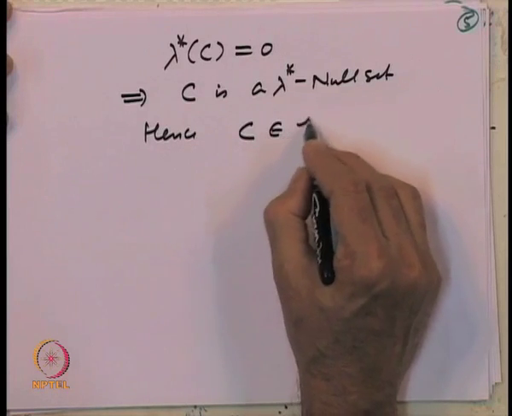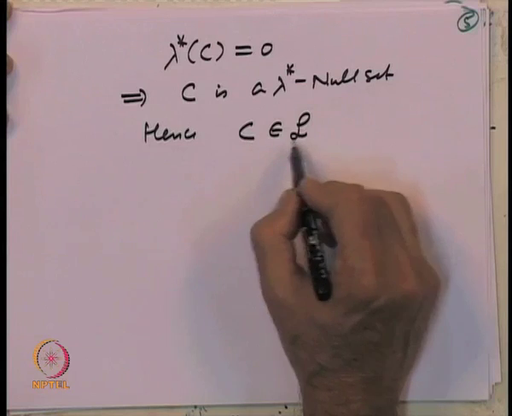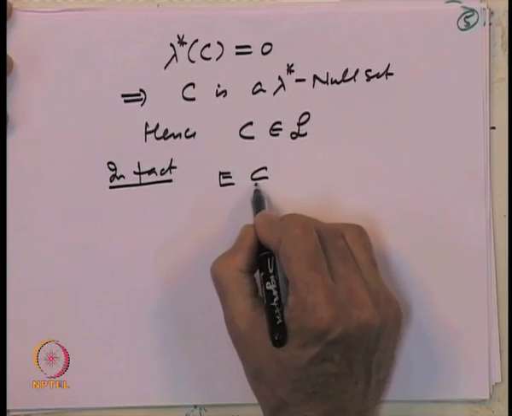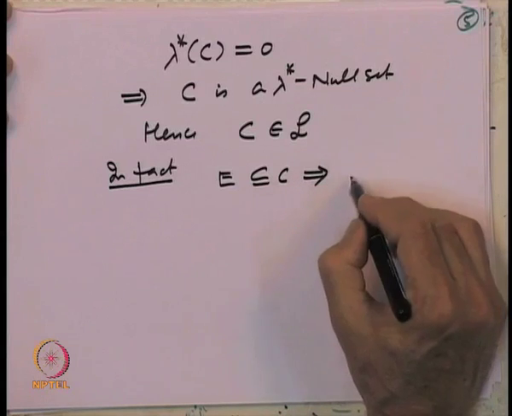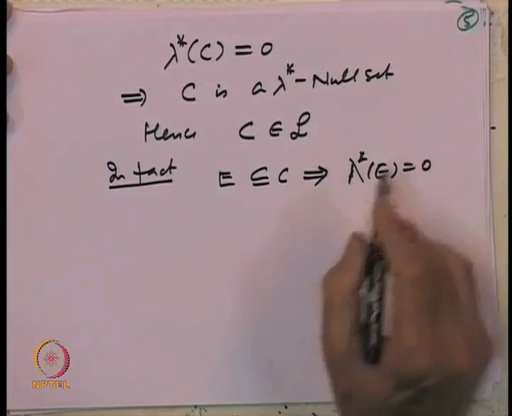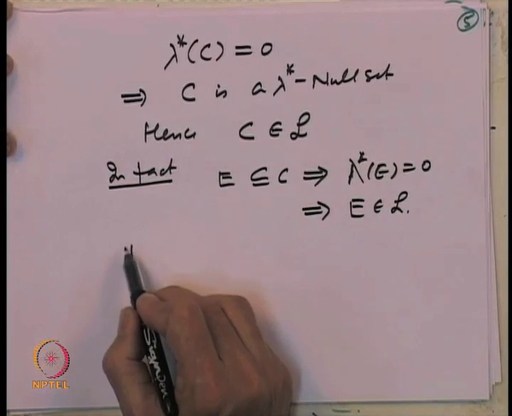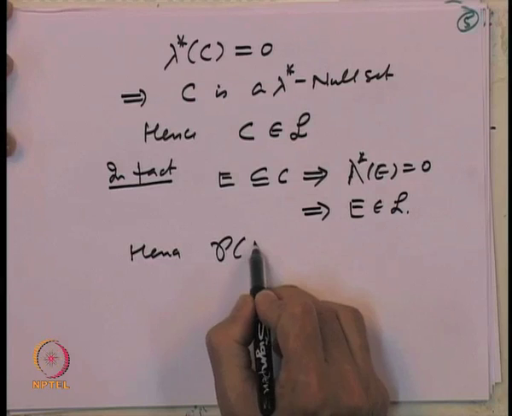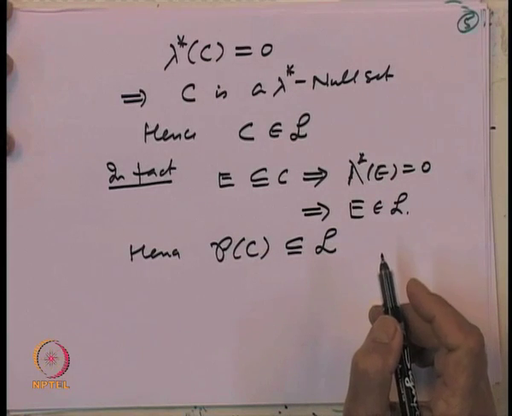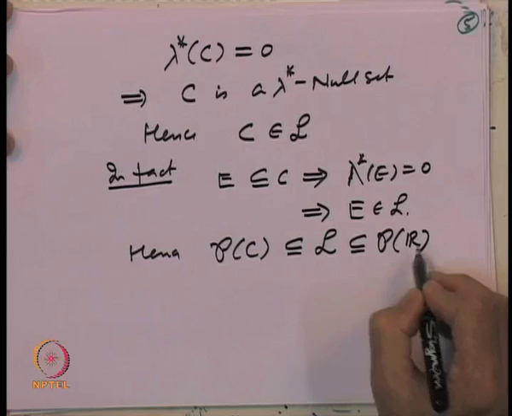Hence, C is a Lebesgue measurable set. And not only that, in fact, what we know is something more: if E is any subset of C, then lambda star of E is also equal to 0, because lambda star is monotone, and that implies that E also belongs to L. Thus, all subsets of C, the power set of C, is a subclass of the Lebesgue measurable sets, and of course, Lebesgue measurable sets are a subset of the power set of the real line.